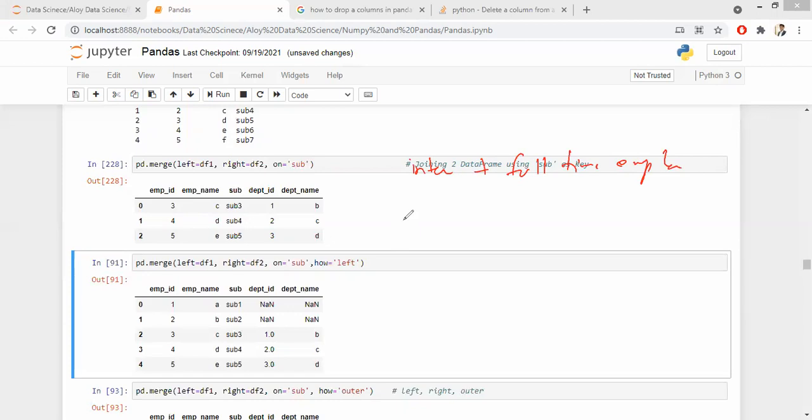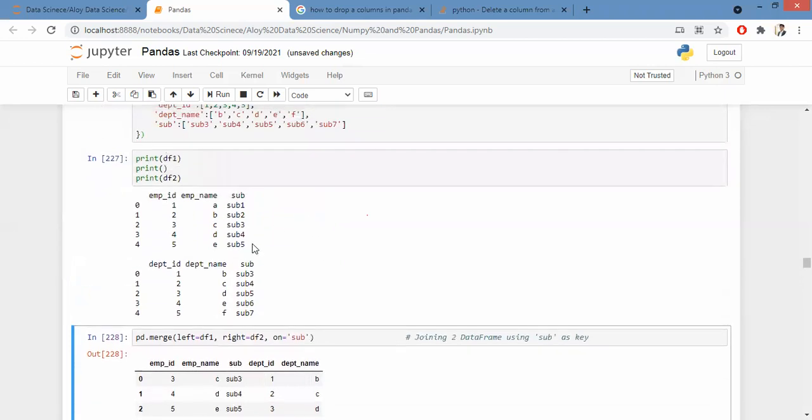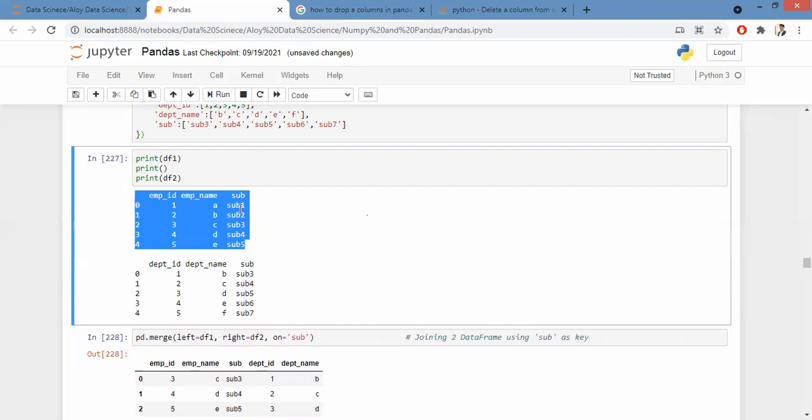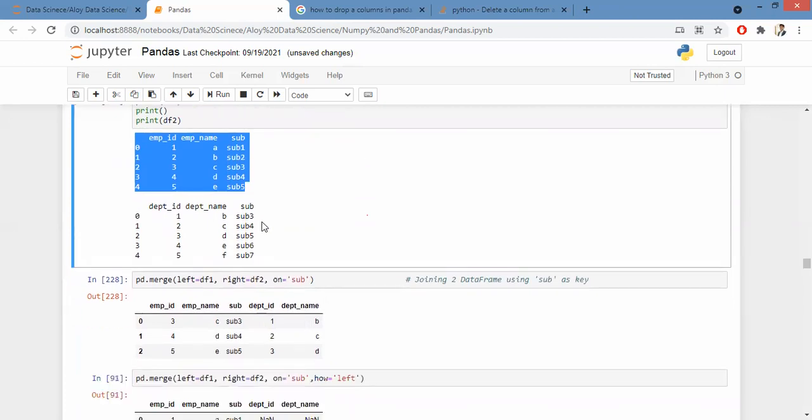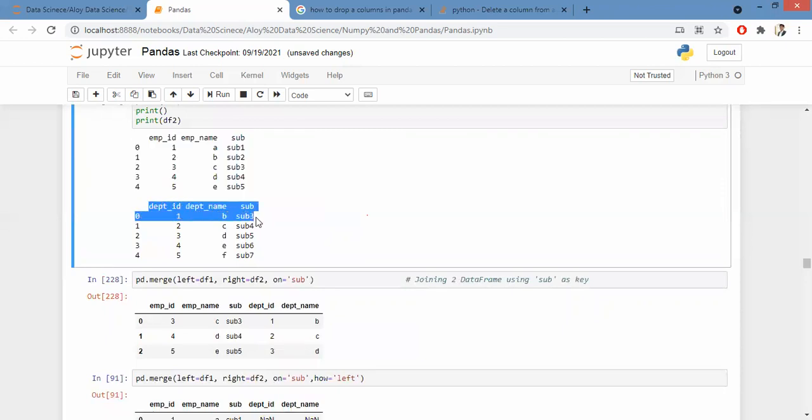In that case, he is interested in everything with respect to your first table, and if you have something additional from your second table, you merge it.